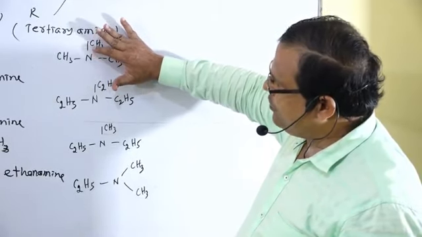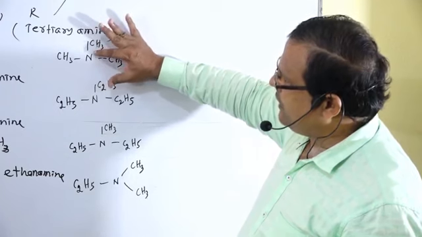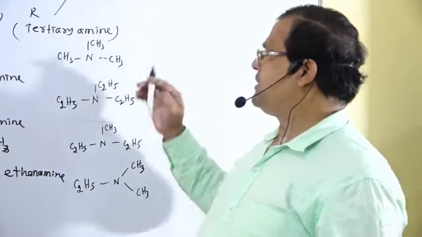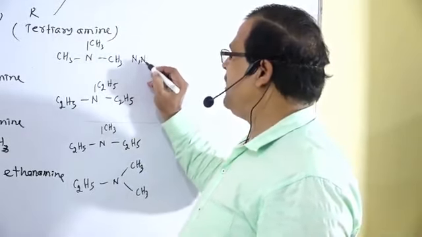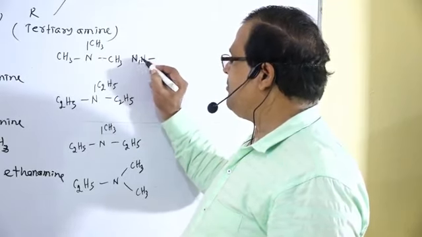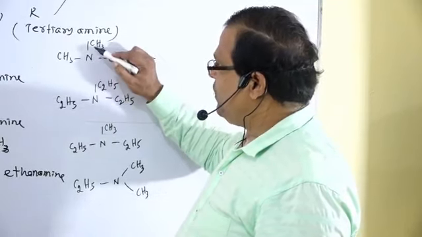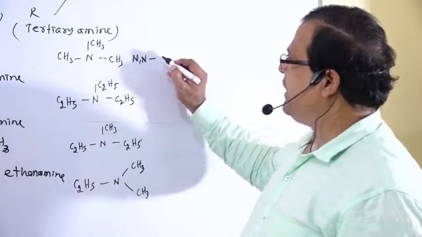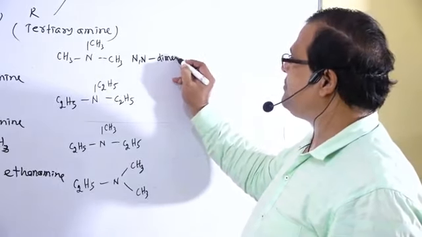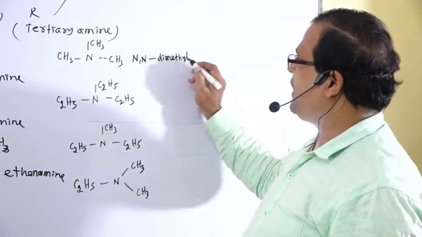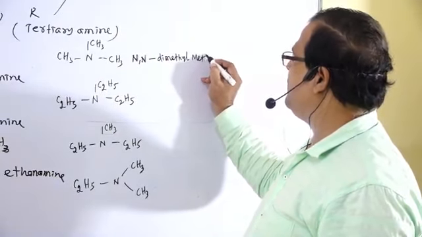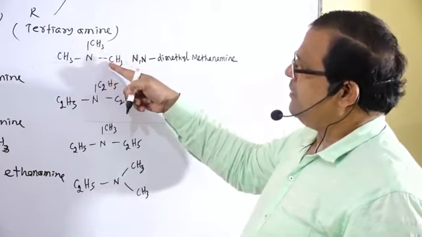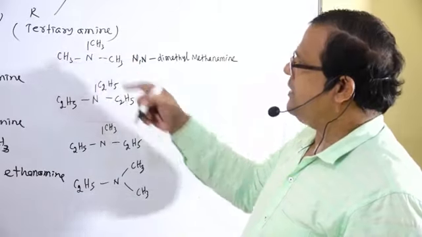From this nitrogen atom, 2 hydrogen atoms are replaced by 2 alkyl groups: N,N-dimethyl methanamine. N,N means that from this nitrogen atom, 2 hydrogen atoms are replaced by methyl and methyl. Same, that is N,N-dimethyl methanamine.